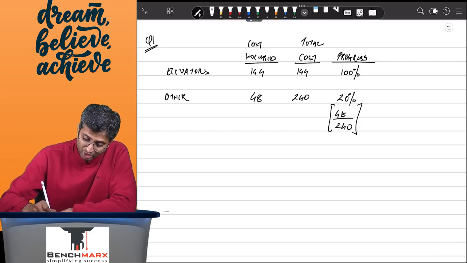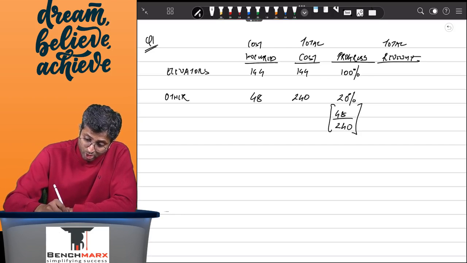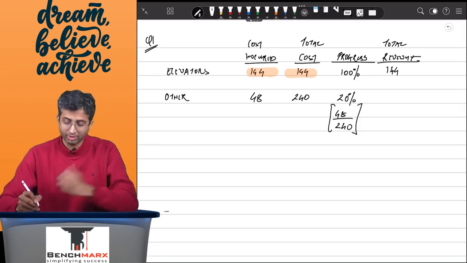And hence the revenue that should be recognized, your total revenue which is attributable to elevators, will be equal to the cost incurred. So what is your total cost? It is 144 and hence the total revenue attributable to elevators will also be 144.